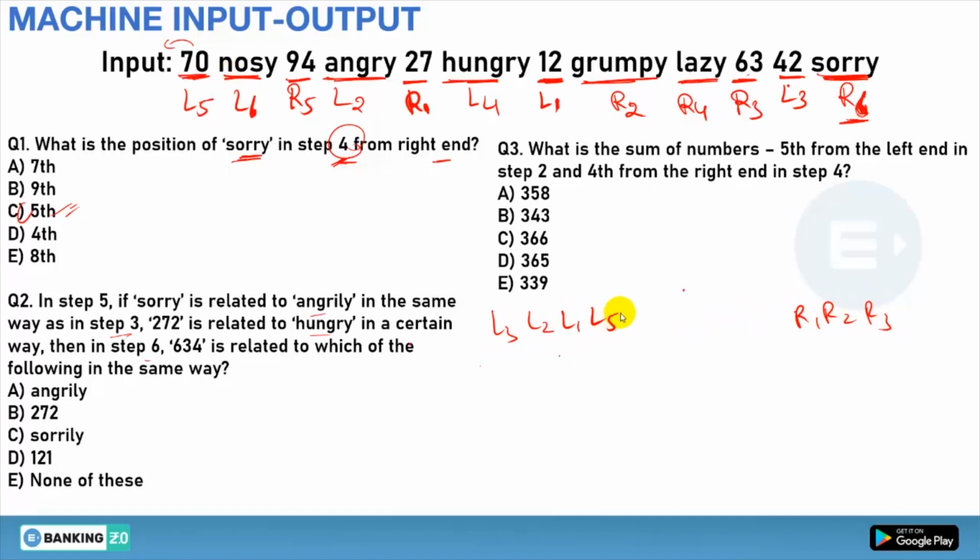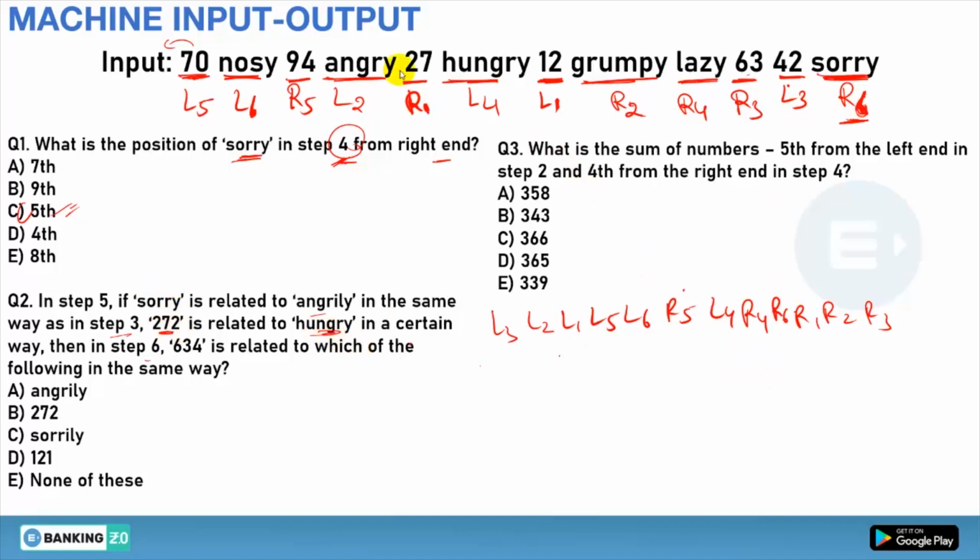Like L5 is not arranged, so it will be first, then it will be L6, then it will be R5, L2, R1. L4 is not arranged, so it will be L4. L1, R2 are arranged, so it will be R4, then R3, L3 are arranged, then it will be R6. Clear? Now we have to see in the third step, 272 is related to hungry.